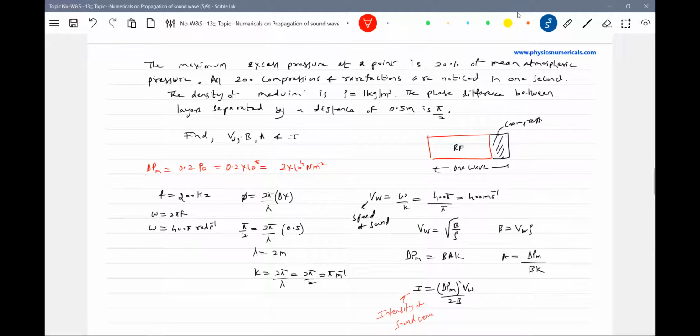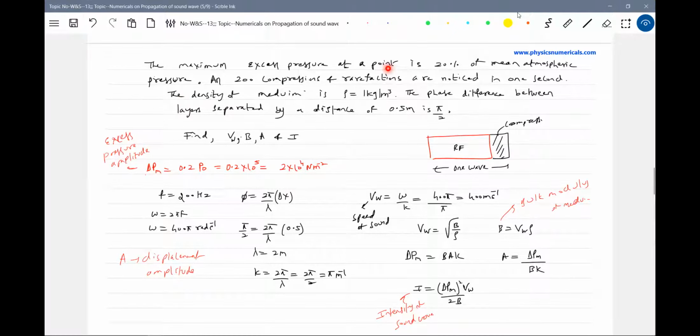What is B? B will become the bulk modulus of the medium. What is A? A will become the displacement amplitude. What is delta PM? Pressure amplitude, the excess pressure amplitude. Okay, let's start with this one.